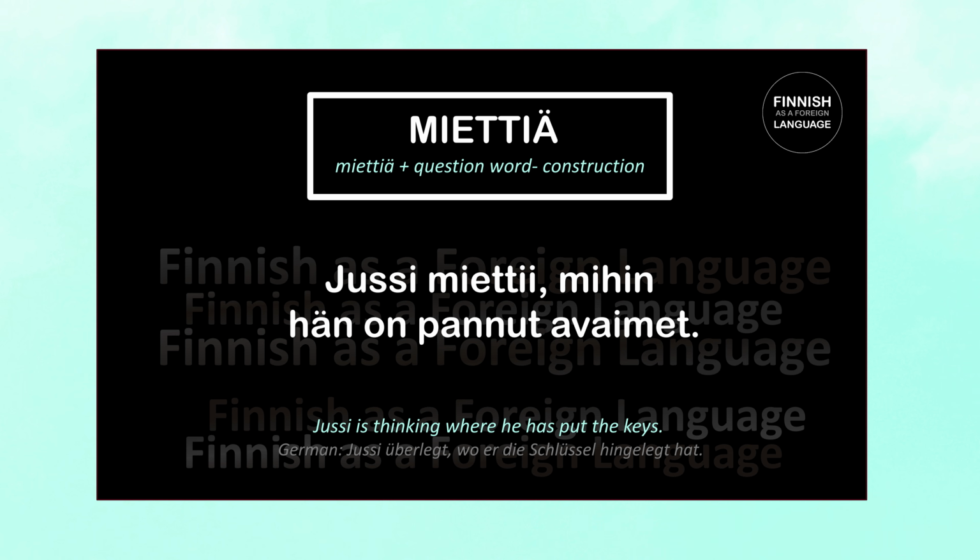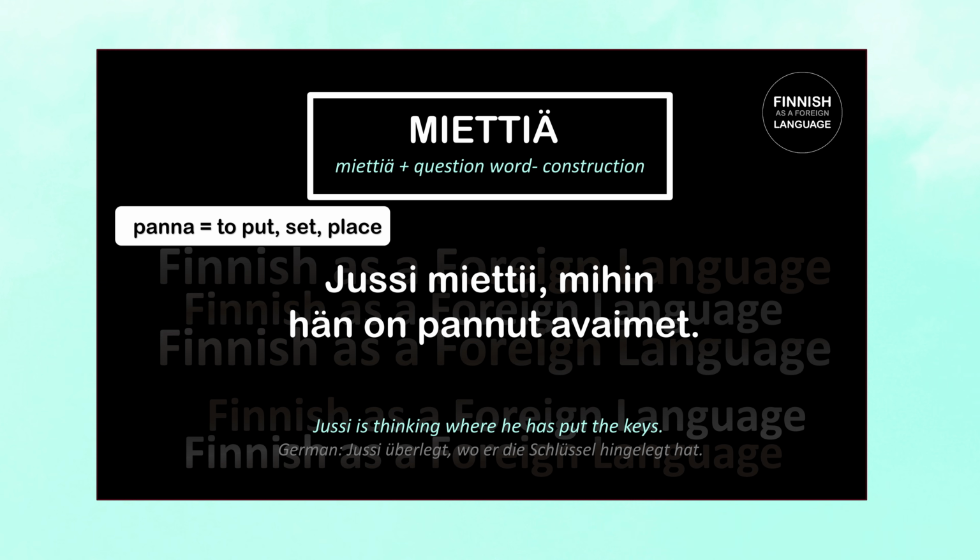Mihin means where to. Here we use it because Jussi is asking where to or into what place the keys were put. And hän on pannut is the third person singular perfect tense of panna, which means to put, to set, or to place. And then we have avaimet, which is the nominative plural of avain, which means keys. Here we use the nominative plural because we're talking about specific keys. So let's repeat again. Jussi miettii, mihin hän on pannut avaimet. Jussi is wondering where he has put the keys.